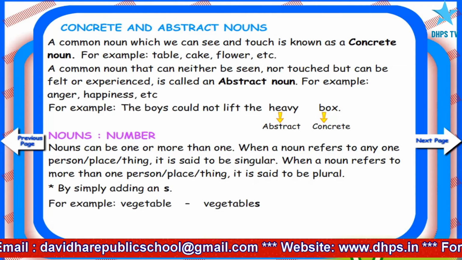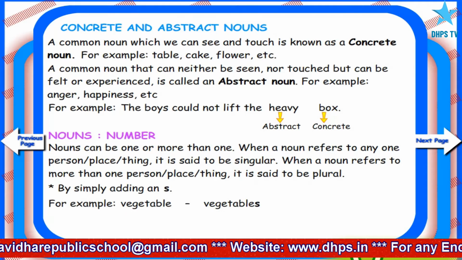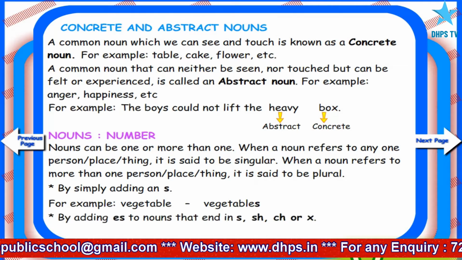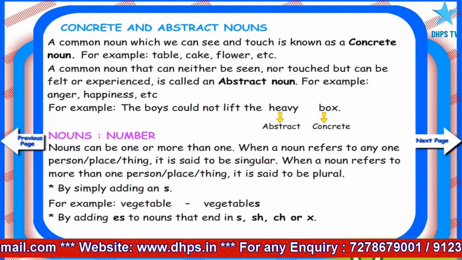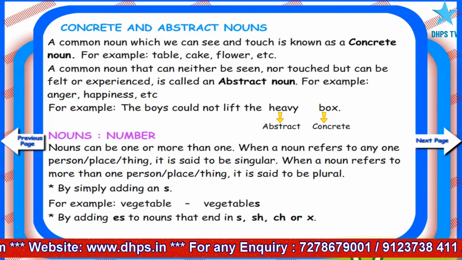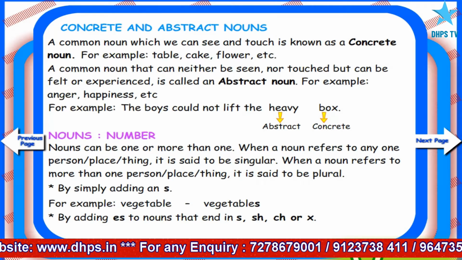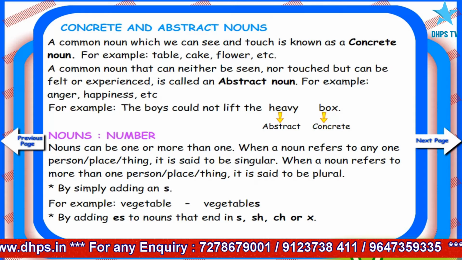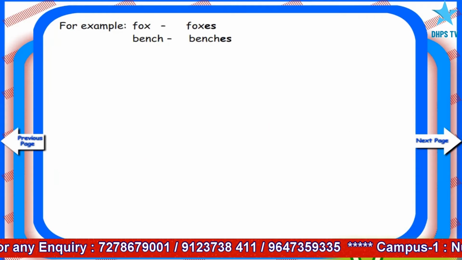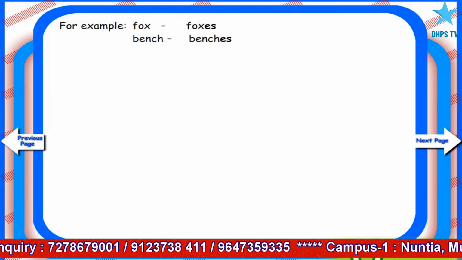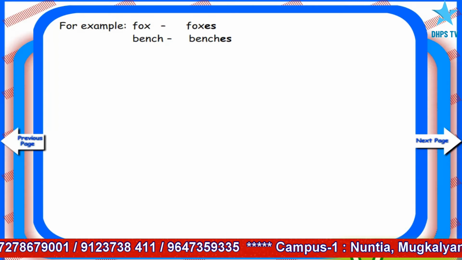For example, vegetable, vegetables. By adding es to nouns that end in s, sh, ch or x. For example, fox, foxes, bench, benches.